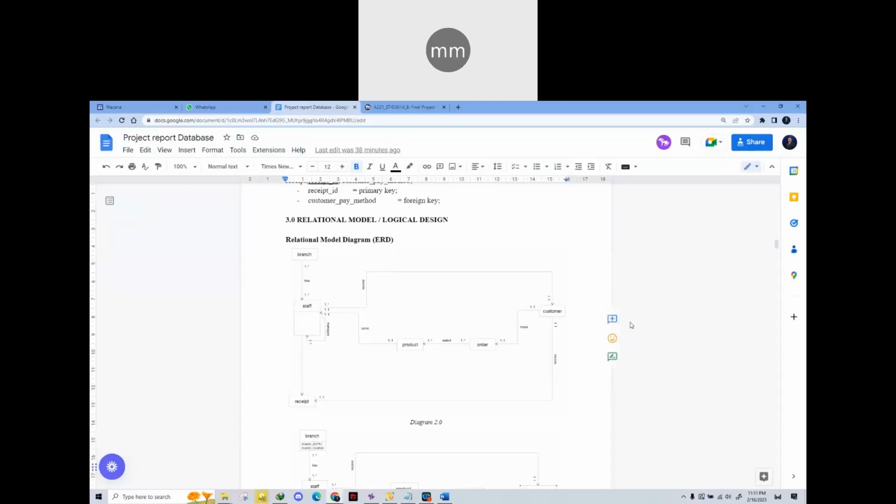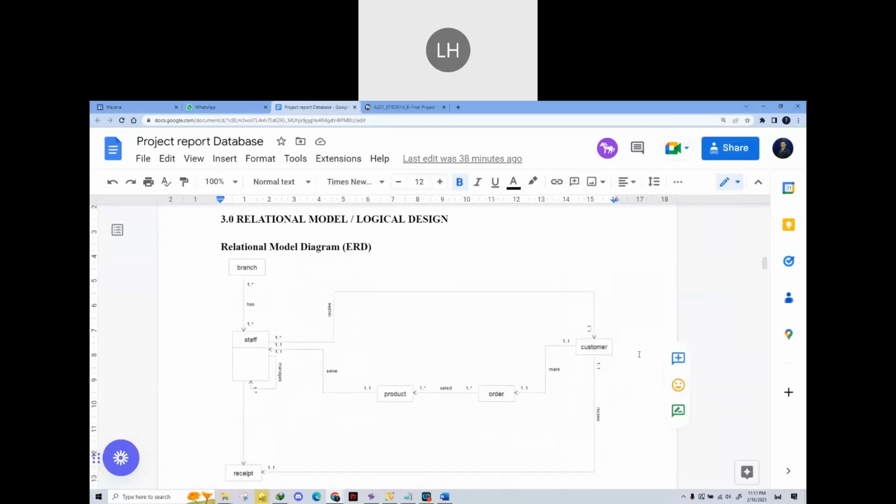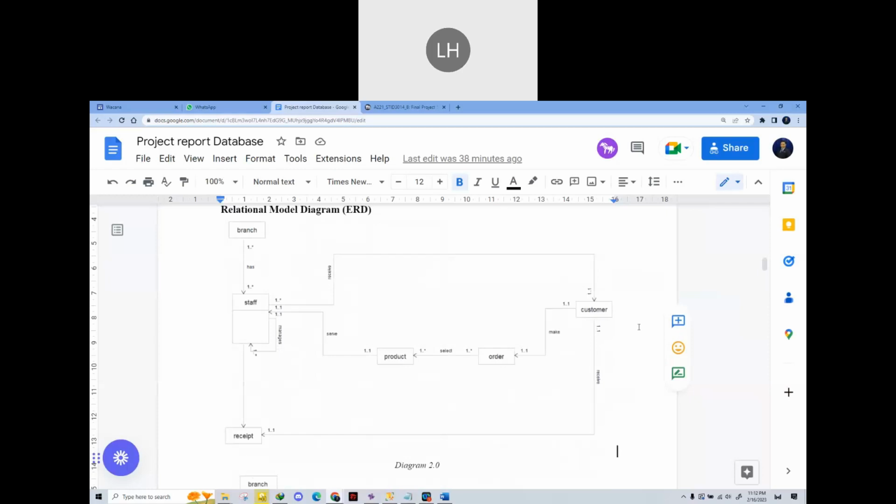Thank you, Faiz. I will continue with the relational model or logical design. So for the relational model diagram, ERD, one branch can have more than one staff. Staff also can receive more than one customer. And then the customer can make only one order. And then one order can have more than one product. And then the customer will receive only one receipt.